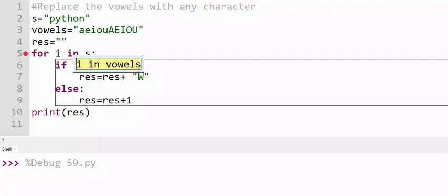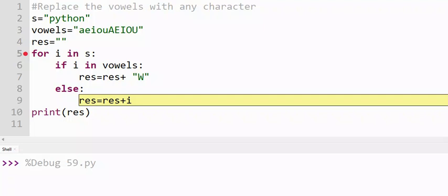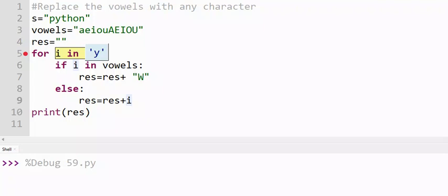from the Python, each and every item will come and it will check if it is in vowel. If it is in vowel, then it will come to here. Otherwise, it will go to here, in the else part. So now check what is the empty. Empty res I put as a result. Res as a result. And I, what is the I? I is the first index value from the S. Okay. So I is P. So it will print the P.